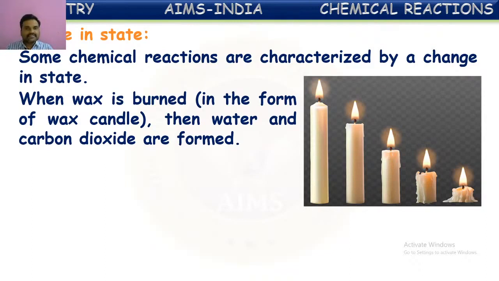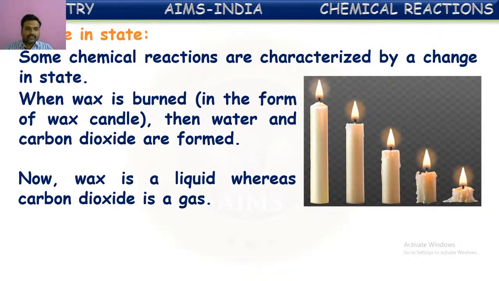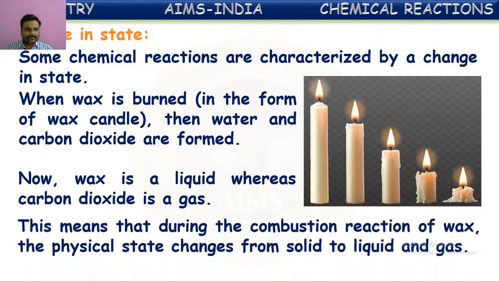So, now when you light a candle, wax is slowly converted into liquid. Finally, that burns in the air and forms carbon dioxide, which is a gas. This means that during the combustion reaction of wax, the physical state changes from solid to liquid and gas. So in this way, the states are converted from one to another by this chemical reaction.